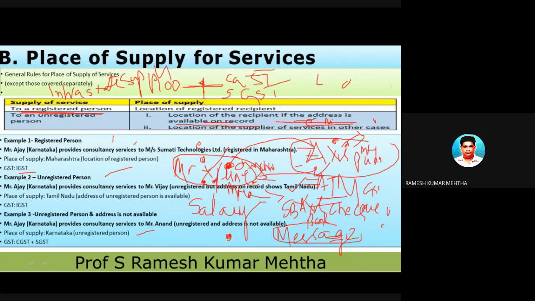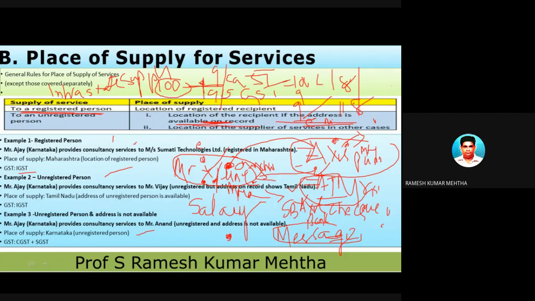So if this particular 100 rupees of service, which is ATM services, attracts 18% of GST, so 9% will be CGST and 9% will be SGST. So 100 plus 9 rupees CGST and another 9 rupees for SGST, total 118 is to be paid,